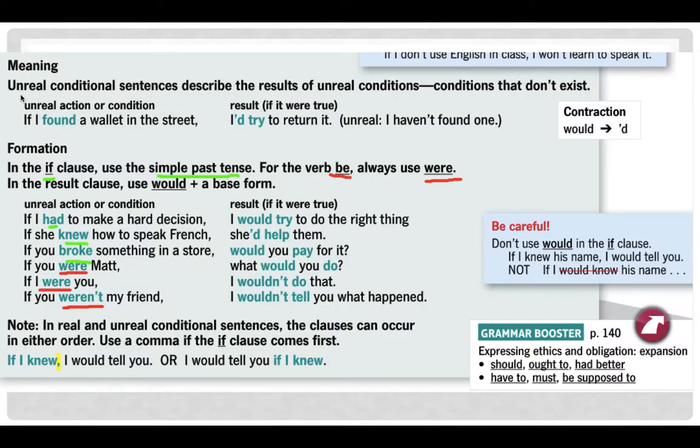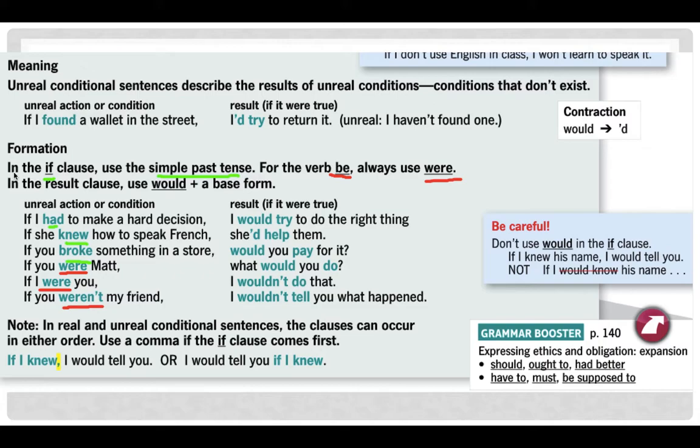So the meaning, an unreal conditional. Unreal conditional sentences describe the results of unreal conditions, conditions that don't exist. So things that you only think about. So an unreal action or condition: if I found a wallet in the street, I'd try to return it. So we use that because I haven't found one, or I didn't find one.